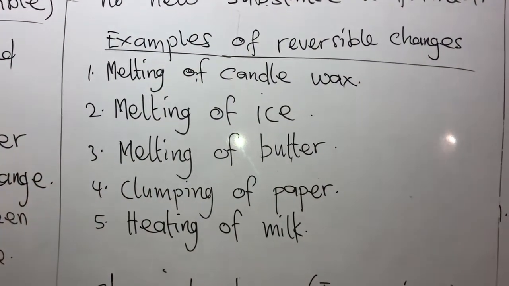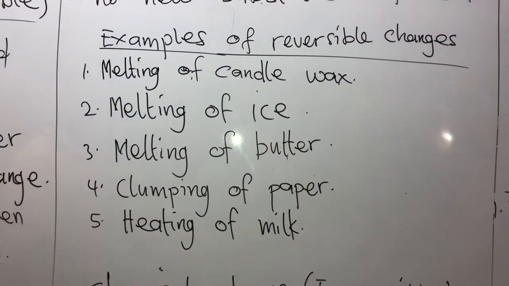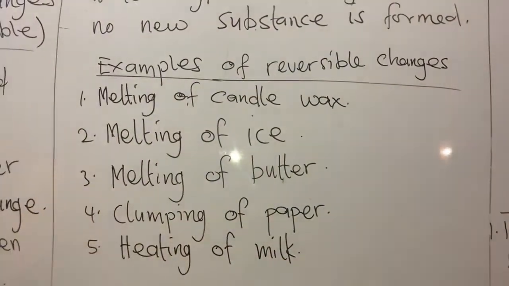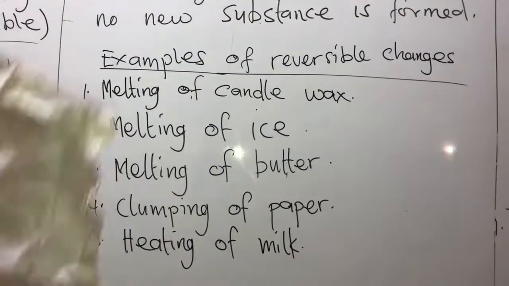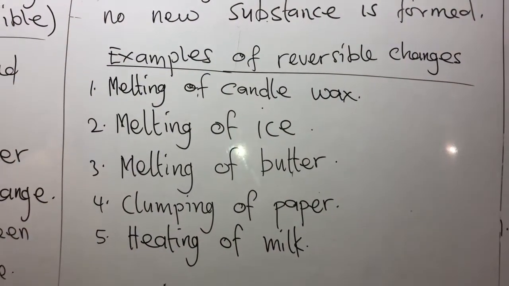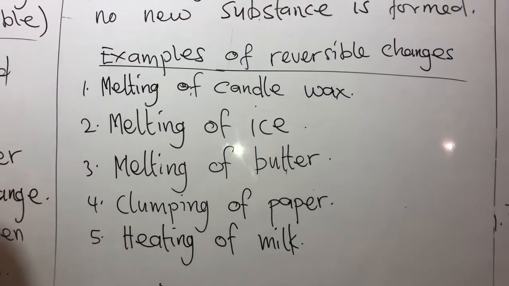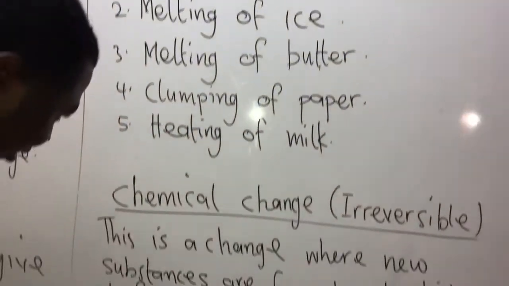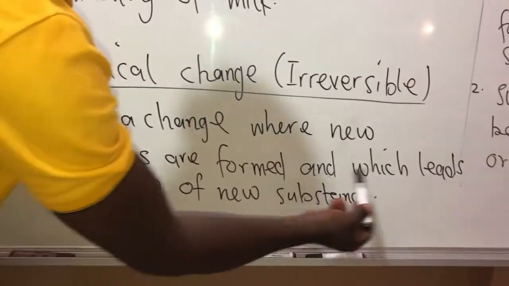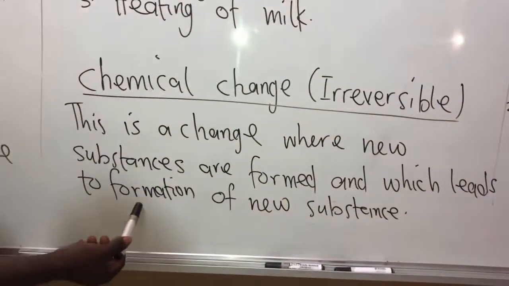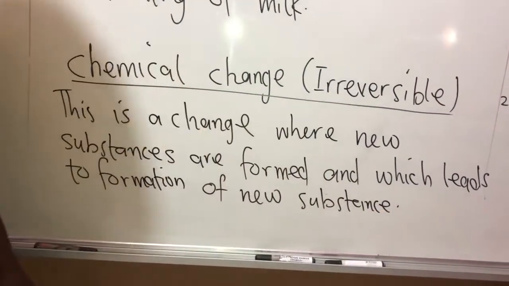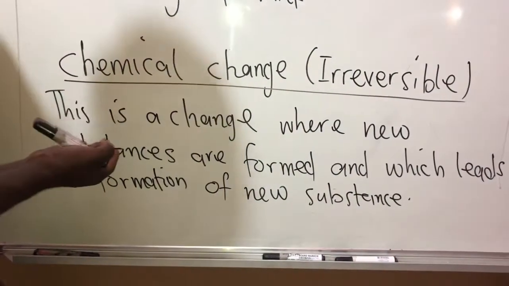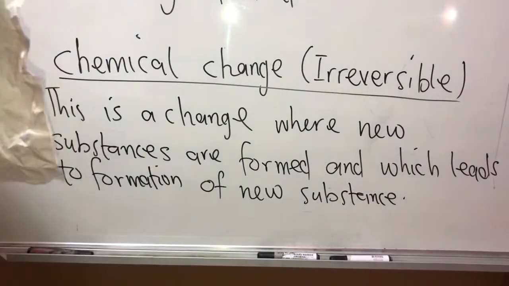Let's now talk about chemical changes. Chemical changes, and that's one we call irreversible. Irreversible simply means it cannot be reversed back to its normal form. So let's now talk about the definition. This is a change when new substances are formed. So when we take the chemical change, new substances are formed.